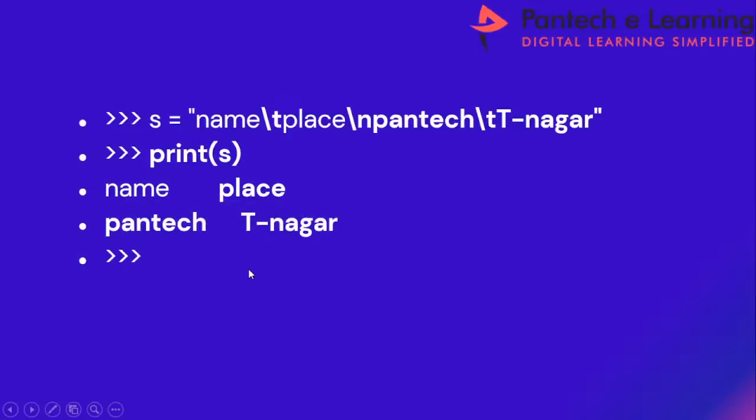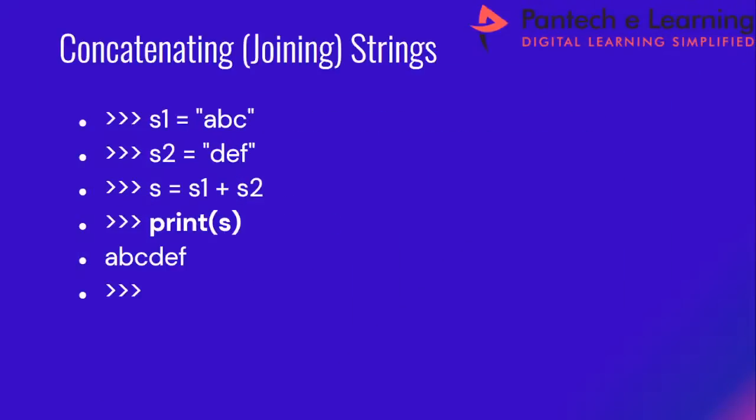So next I am going to discuss with you about concatenating strings, joining strings. For example, what are all the different types of operations that can be performed on strings? I was discussing with you about different types of operations that can be performed on numbers. So next I am going to discuss with you about different types of operations that can be performed on strings.